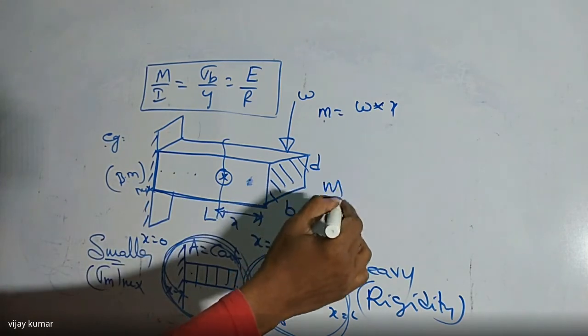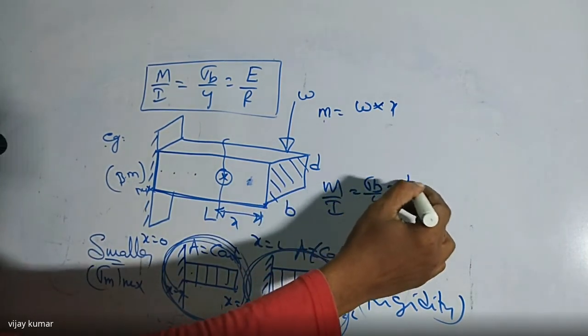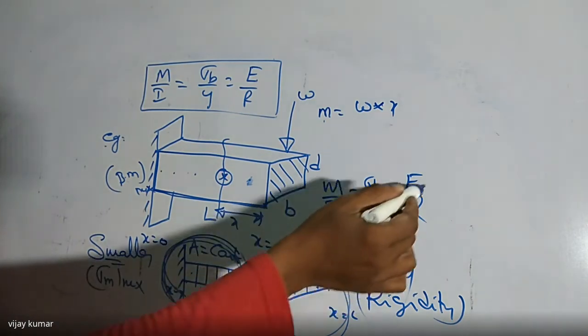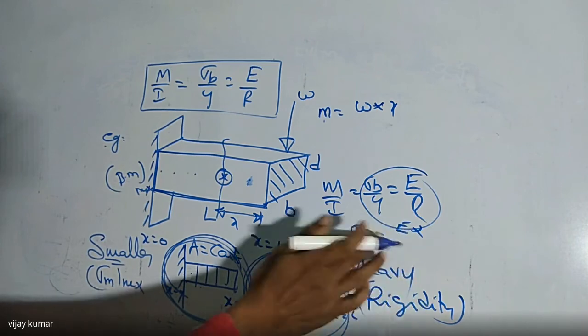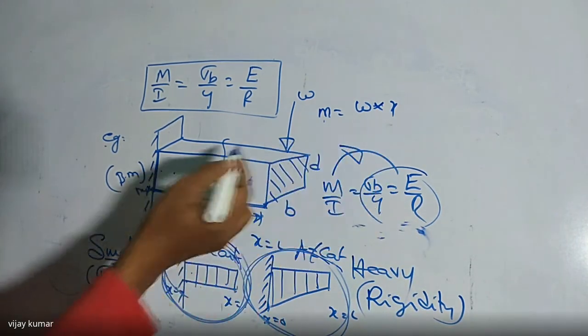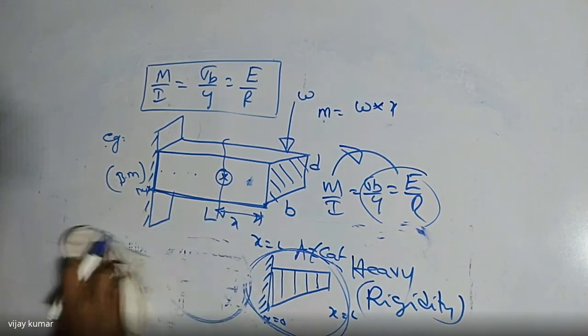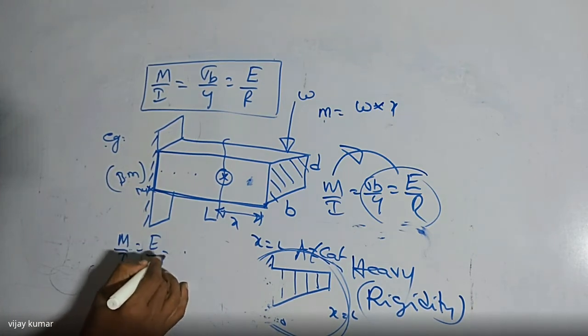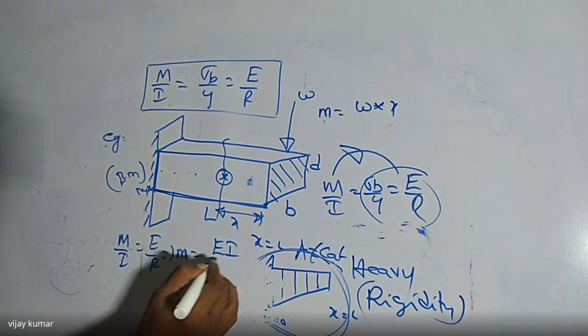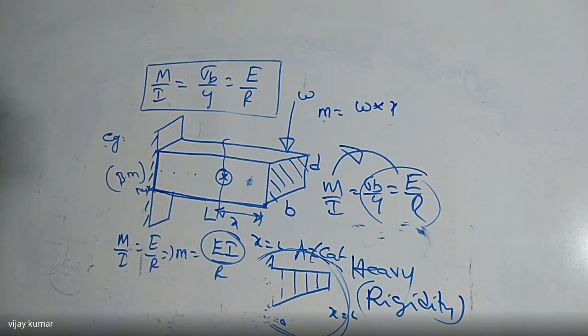So I know the equation M by I is equal to sigma B by Y is equal to E by R. So here I'm going to equate these. M by I is equal to E by R, that implies M is equal to E into I divided by R. So E into I is named as flexural rigidity. Depending on this rigidity value, I'm going to design the beams which have varying cross section and are subject to heavy loads.